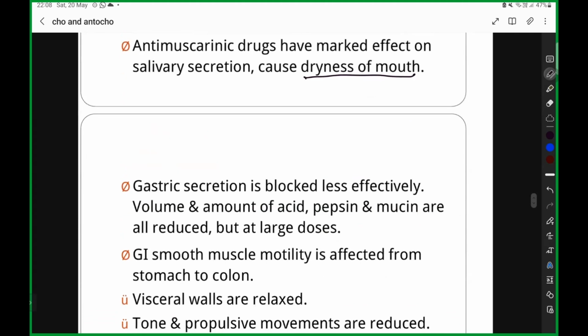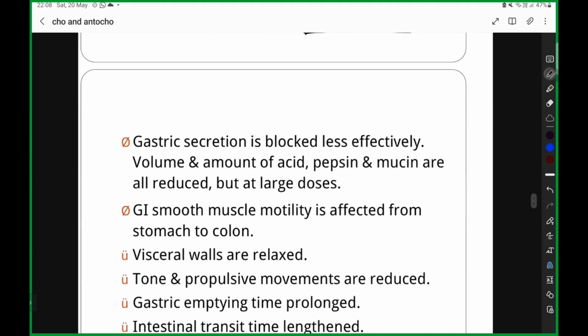So gastric secretion is blocked less effectively. Compared to your salivary gland secretion, the gastric secretion is reduced less, but at the same time the total amount of secretions is going to be decreased. Clear? Next, GI smooth muscle. GI smooth muscle motility is affected from stomach to colon, and your visceral walls are going to be relaxed, and the tone and propulsive movements are going to be reduced. And gastric emptying time is going to be prolonged.